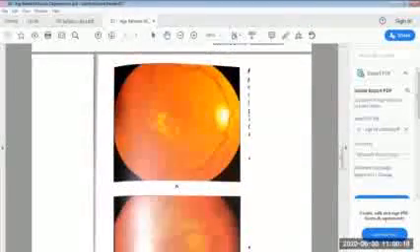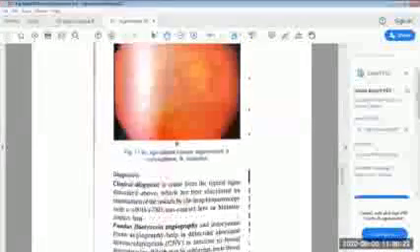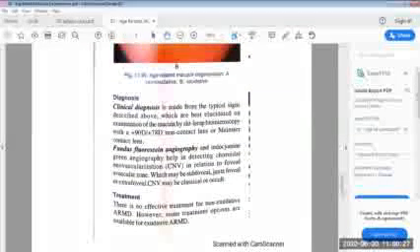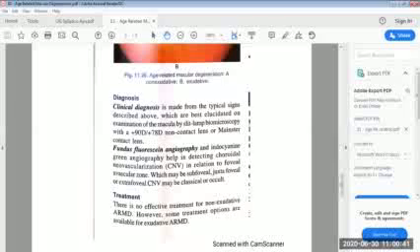So we have already shown you the images of ARMD, non-exudative and exudative type. Then how will we diagnose the ARMD? The clinical diagnosis is made from the typical signs described above, which are best elucidated on examination of the macula by slit lamp biomicroscopy with a +90 diopter or +78 diopter non-contact lens or Mainster contact lens.